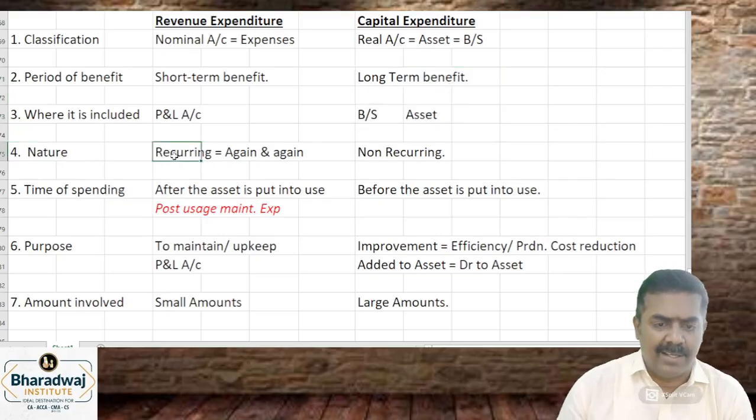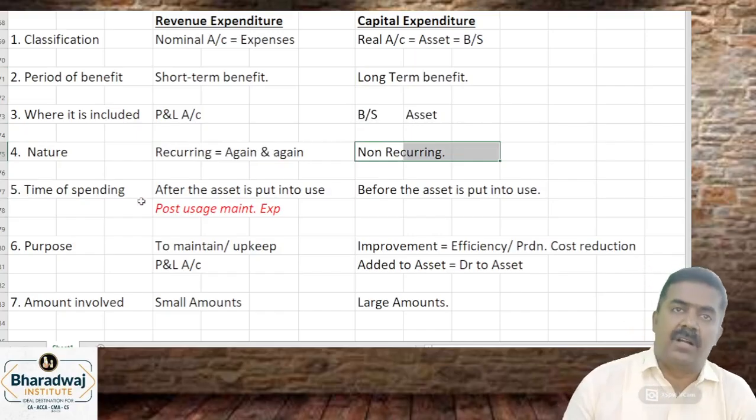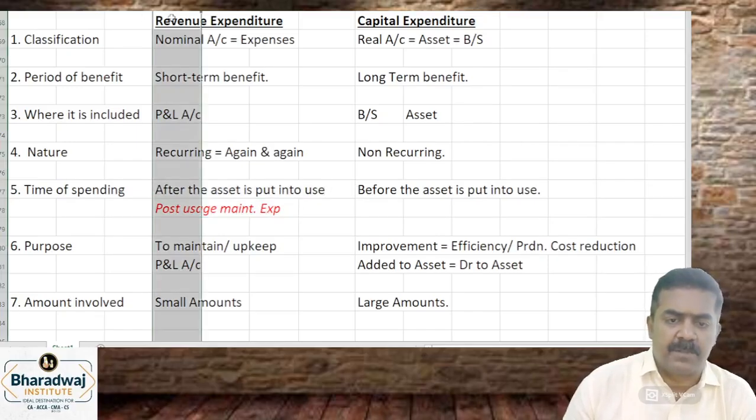Clear? Recurring revenue expenditure will be again and again spent. Capital expenditure will be what? Non-recurring in nature. After the asset is put into use, when you spend money for maintenance purpose, that is which expenditure?